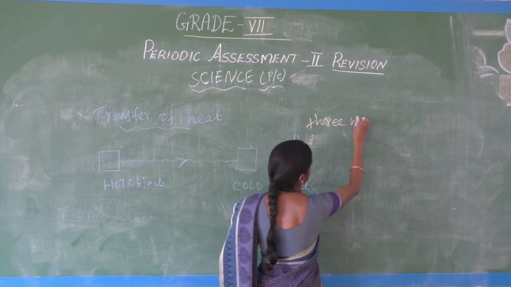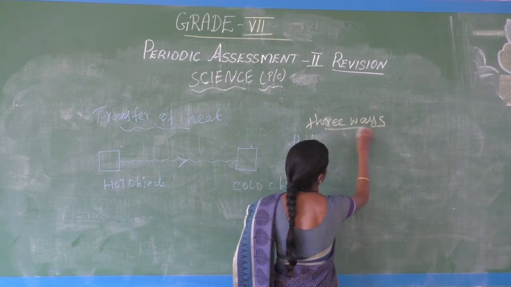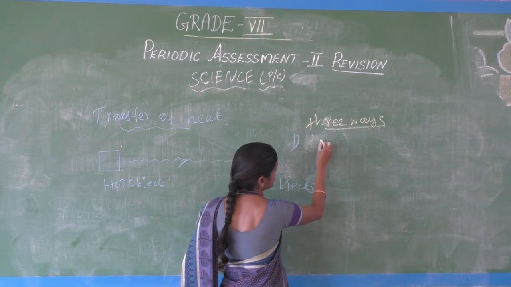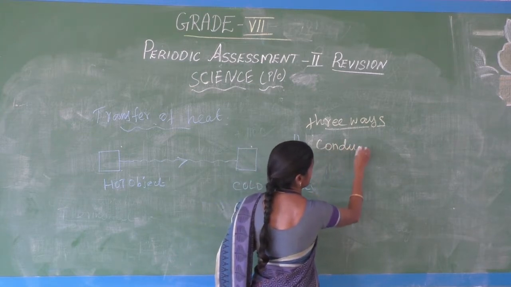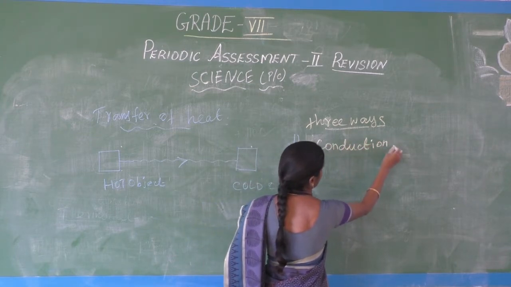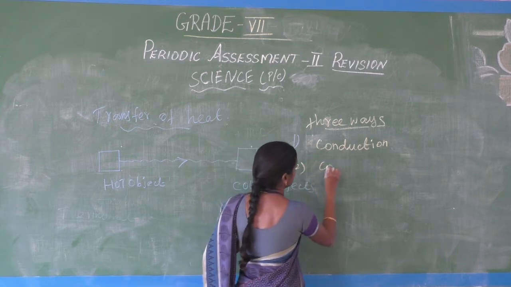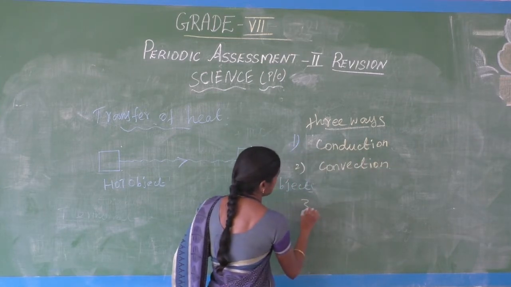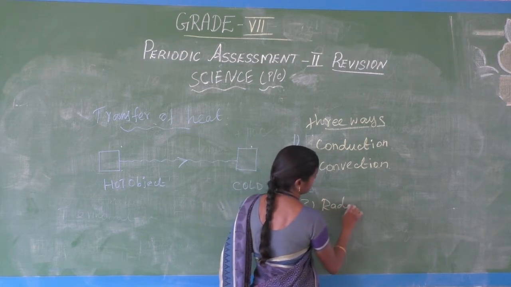What are the three ways? The first one is conduction, another one is convection, and another one is radiation.